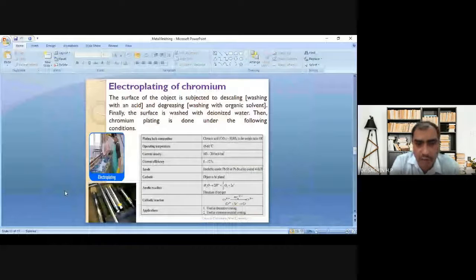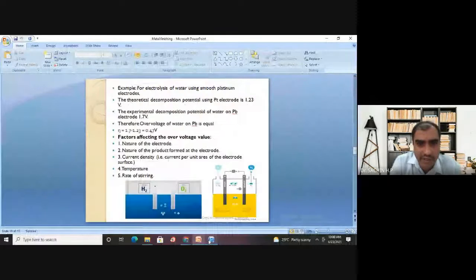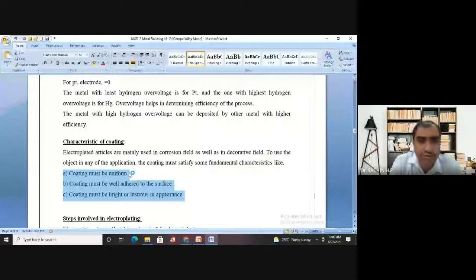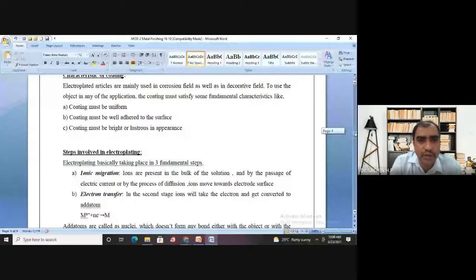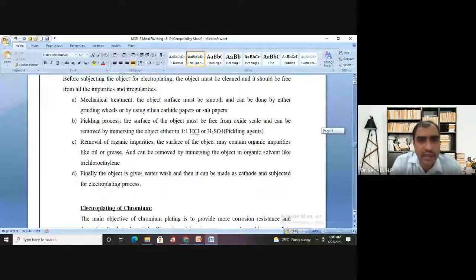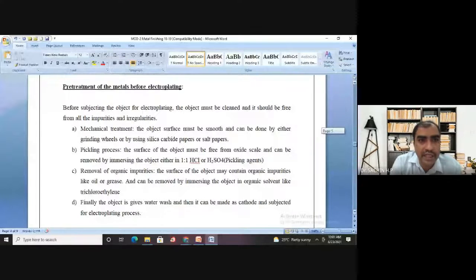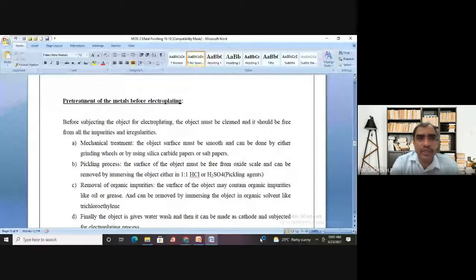I hope the concept is clear now, right? The coating should be uniform and very well bonded, and the third is that it should be bright or lustrous in appearance. All these things may not be needed for you because they are not part of your syllabus. Now, with this, we will start further discussion.